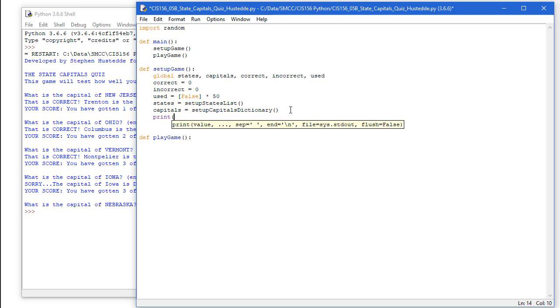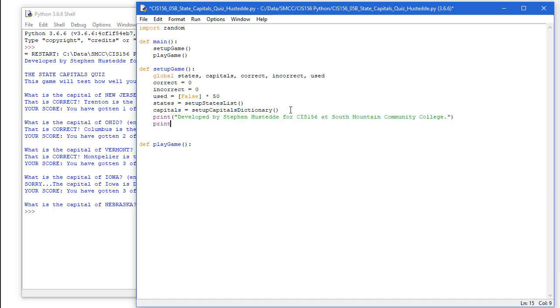I'm going to print developed by Stephen Hustedde for CIS 156 at South Mountain Community College. We'll do another print statement. This one's going to have a new line character, which gives a blank line. The state capitals quiz.